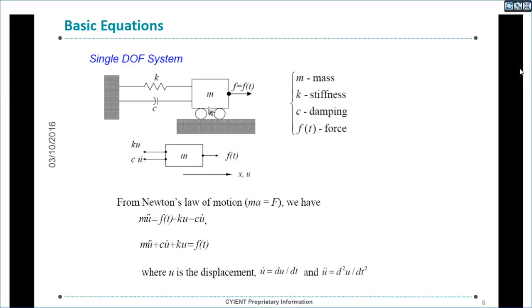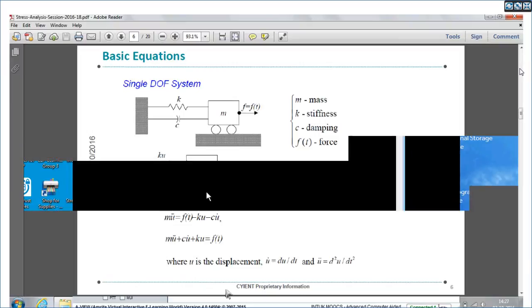Let us look into the basic equation. Let us take a single degree of freedom system.